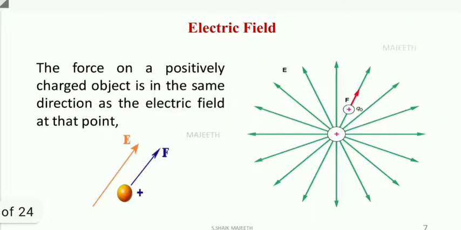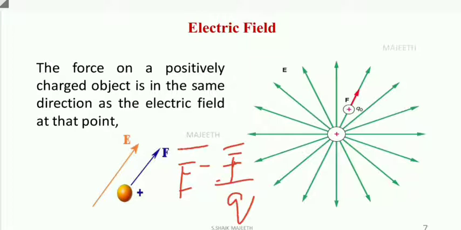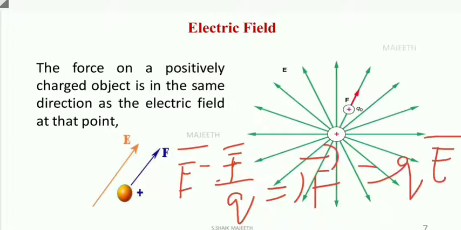The force on a positively charged object is in the same direction as the electric field at that point. What is it saying? We know that E is equal to F by q, both are vectors. This implies F is equal to qE. So what does it imply? Suppose a charge is positive, q is positive, so it's a positive number.